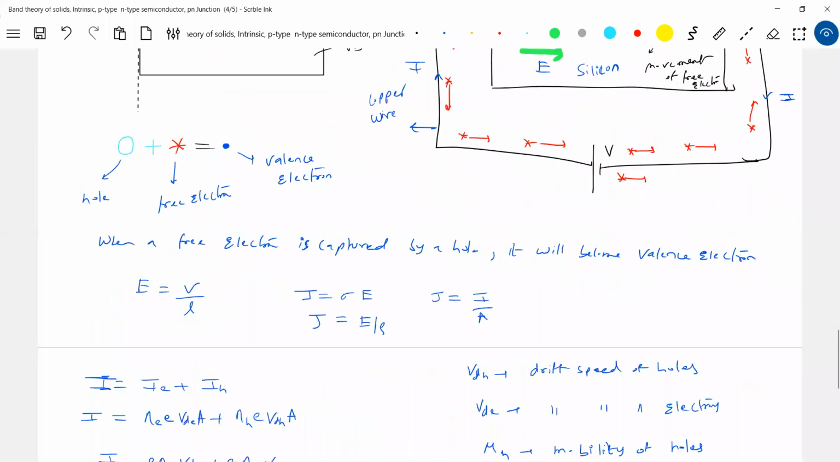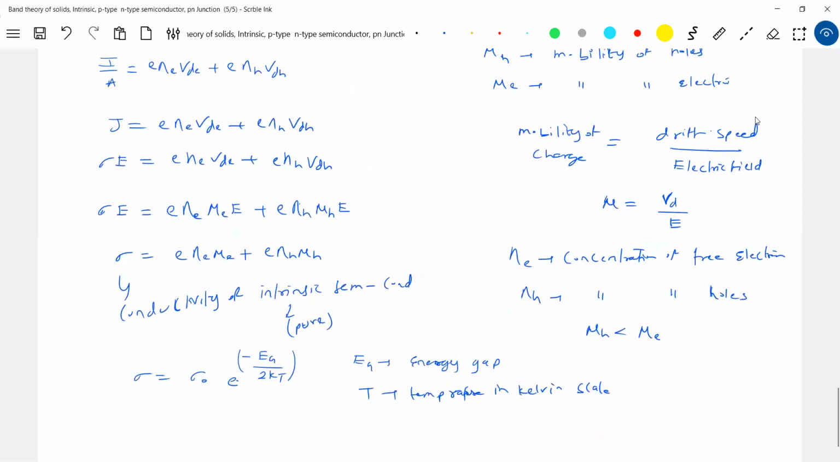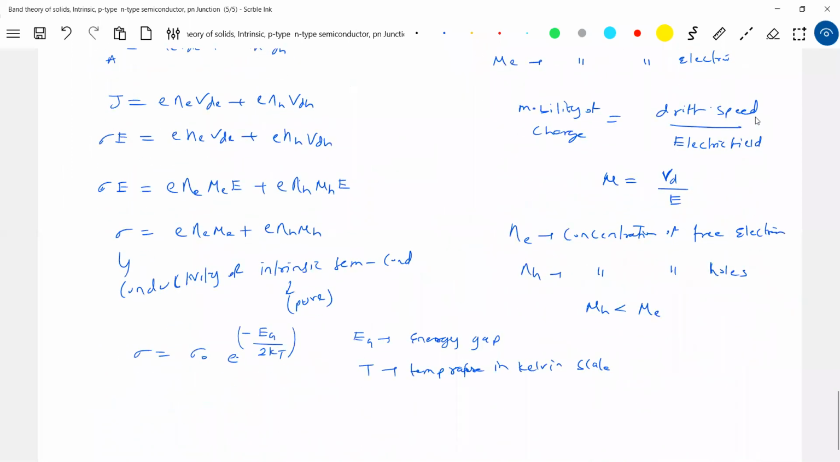So by varying temperature, I can vary conductivity, but still, even if I increase by 25, 50, 100 degrees Celsius, the substance itself may get damaged. So I cannot take the help of temperature to increase conductivity. But the conductivity will vary with the temperature.